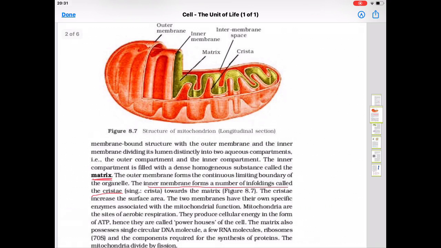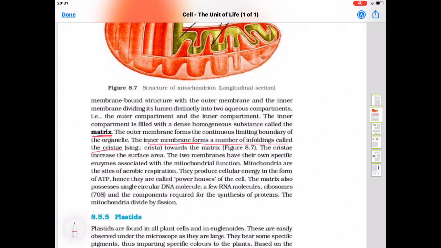A few RNA molecules, ribosomes, they have 70S type of ribosomes, and the components required for synthesis of protein. So mitochondria have their own DNA also and can manufacture their own proteins. The mitochondria divide by the fission process.